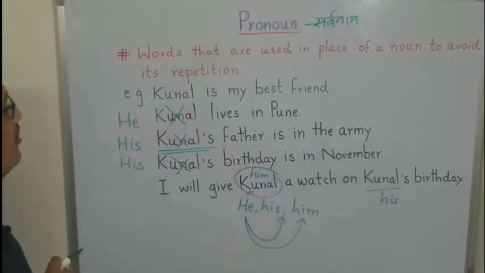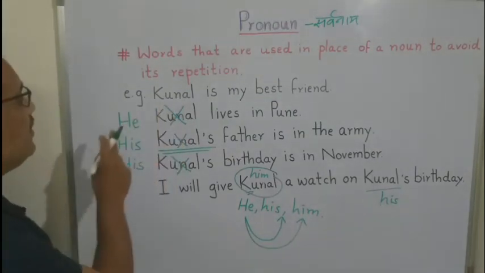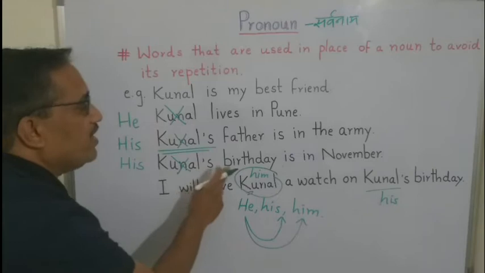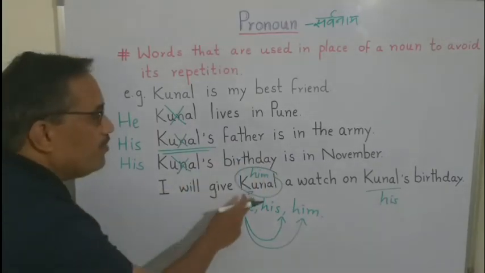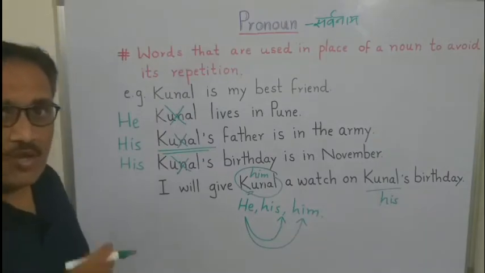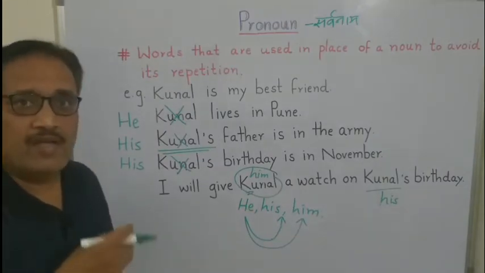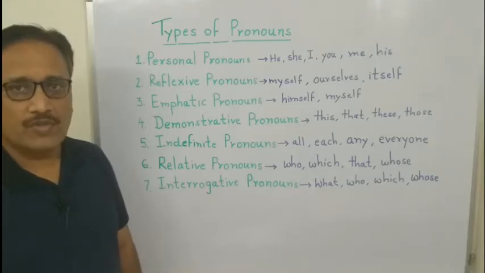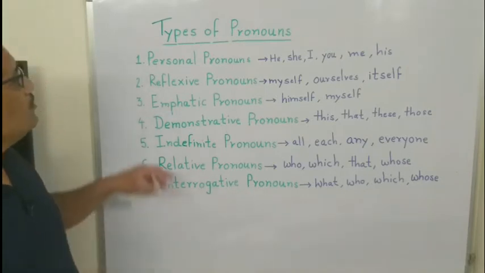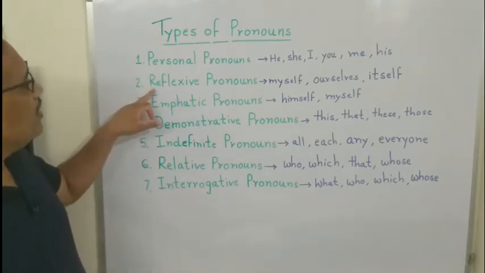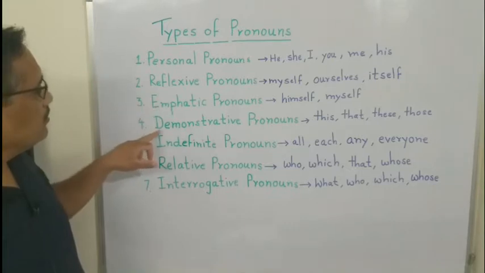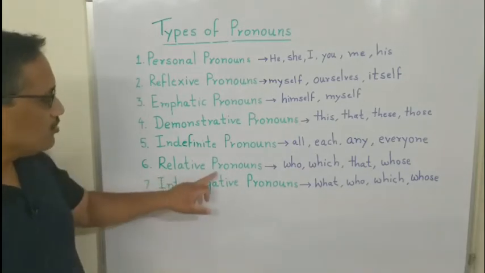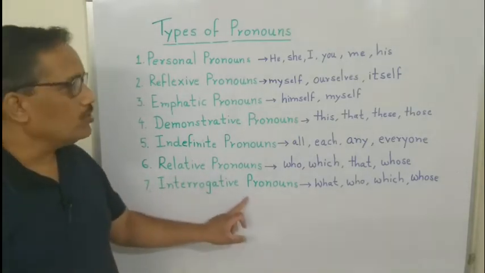So the 5 sentences will be: Kunal is my best friend. He lives in Pune. His father is in the army. His birthday is in November. I will give him a watch on his birthday. So by using a pronoun, we can avoid repetition of nouns in sentences. Types of pronouns. There are 7 major types of pronouns: personal pronouns, reflexive pronouns, emphatic pronouns, demonstrative pronouns, indefinite pronouns, relative pronouns, and interrogative pronouns.